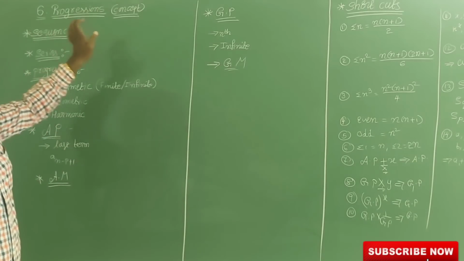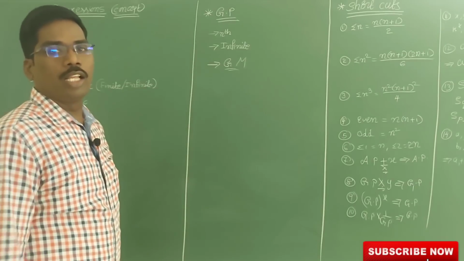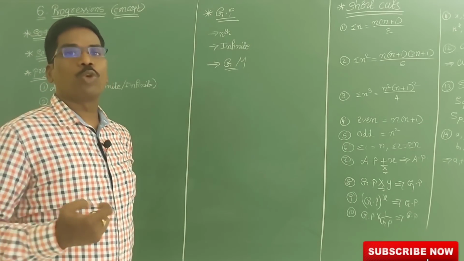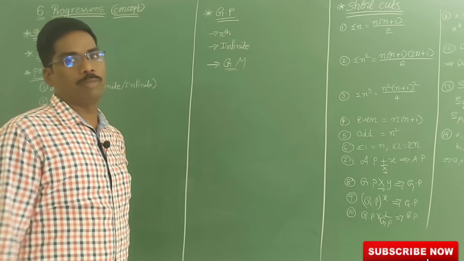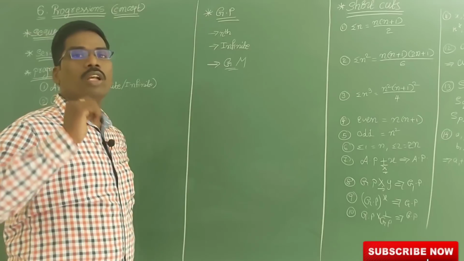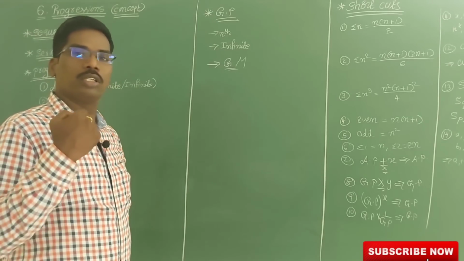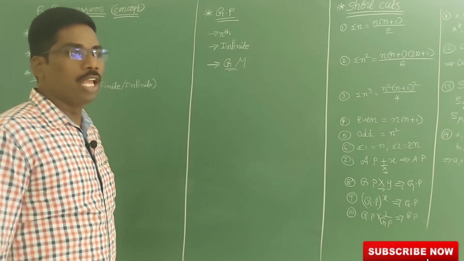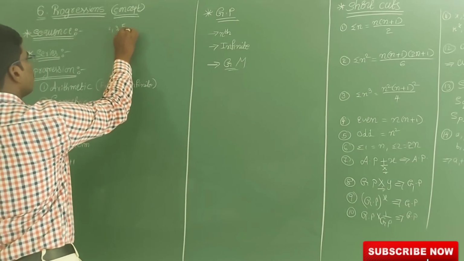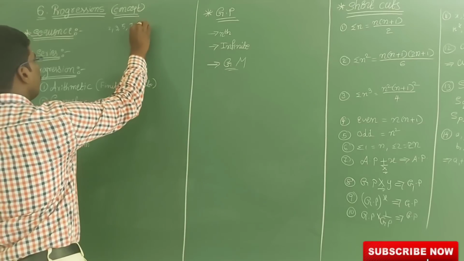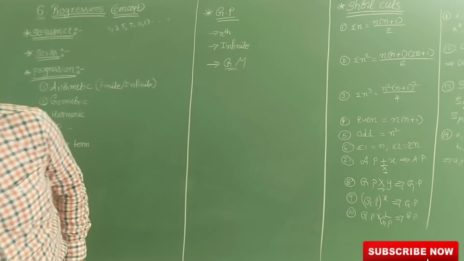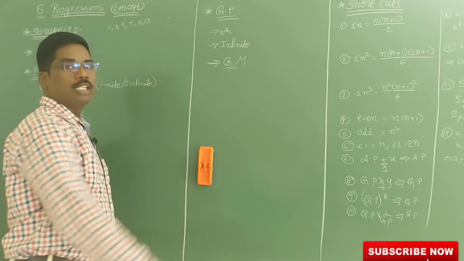First one, sequence. What is a sequence? A sequence is an order of numbers, some group of numbers or some collection of numbers. That is only a sequence. Example, let us consider 2, 3, 5, 7, 11, 13 and so on. This is the prime number sequence.